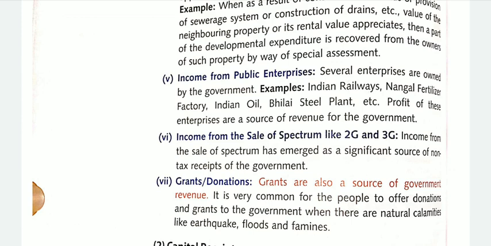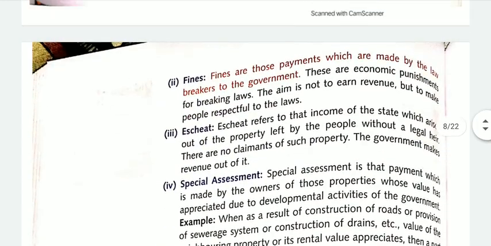For example, nowadays people are contributing, or I can say donating money, for what? For the PM Care Fund relating to COVID-19 patients, for helping those patients. So this is also the government's income, grants and donations, which is given by the people, or we can say the general public of the country. So these were the non-tax receipts.